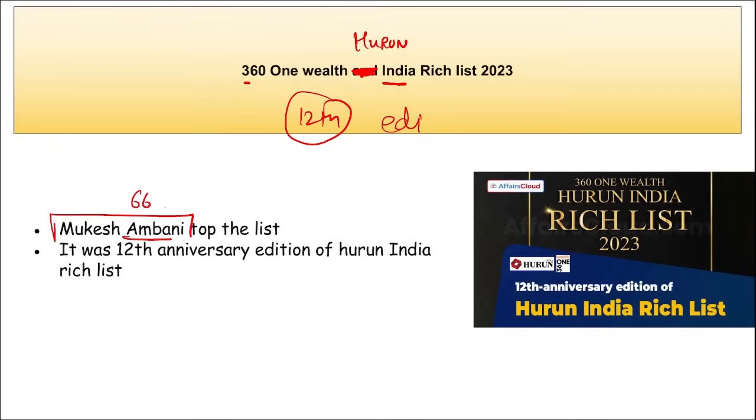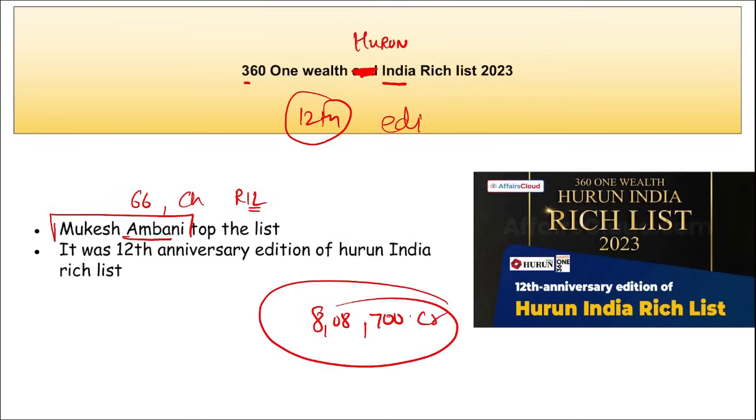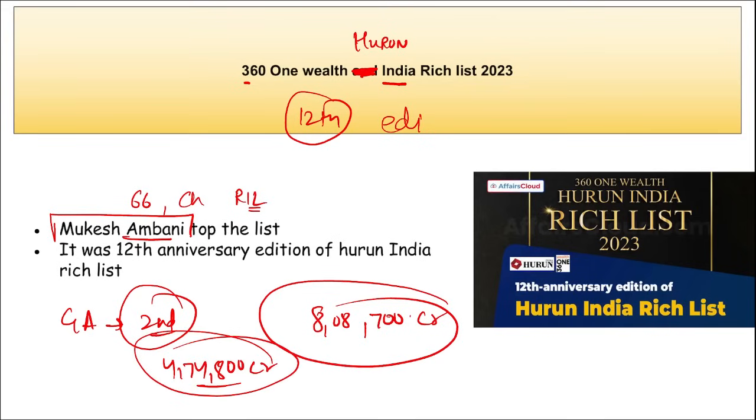He is 66 years of age and he is the chairman of Reliance Industries Limited. And Mukesh Ambani has regained the title of India's richest man with a wealth of almost 8,08,700 crore rupees. Then on second position is Gautam Adani. He is ranked the second richest person with a wealth of 4,74,800 crore rupees. Correct? And on third position is Cyrus Poonawalla, who secured the third position.